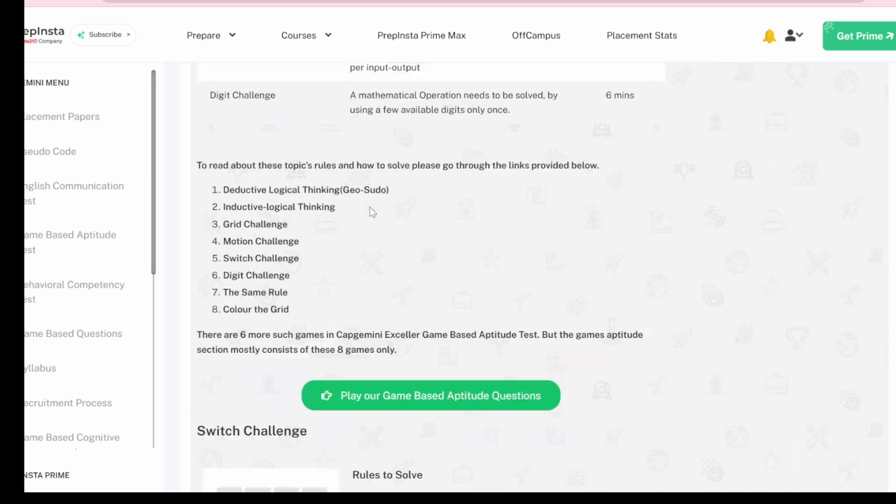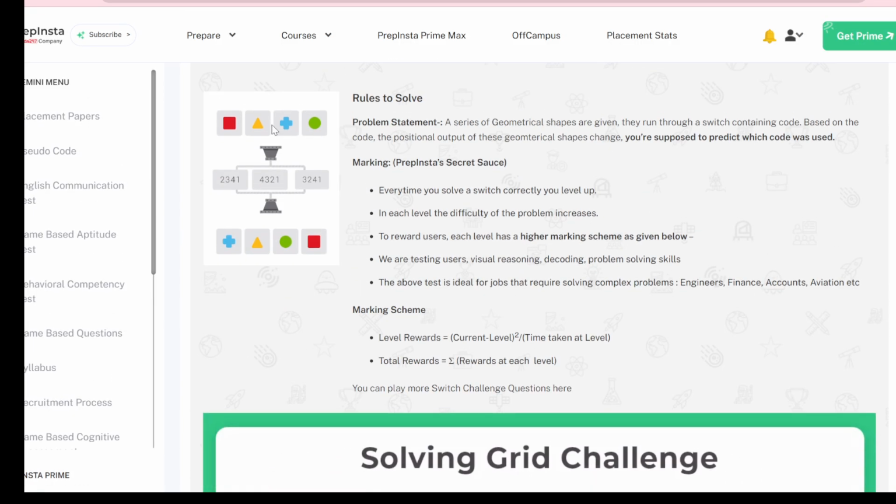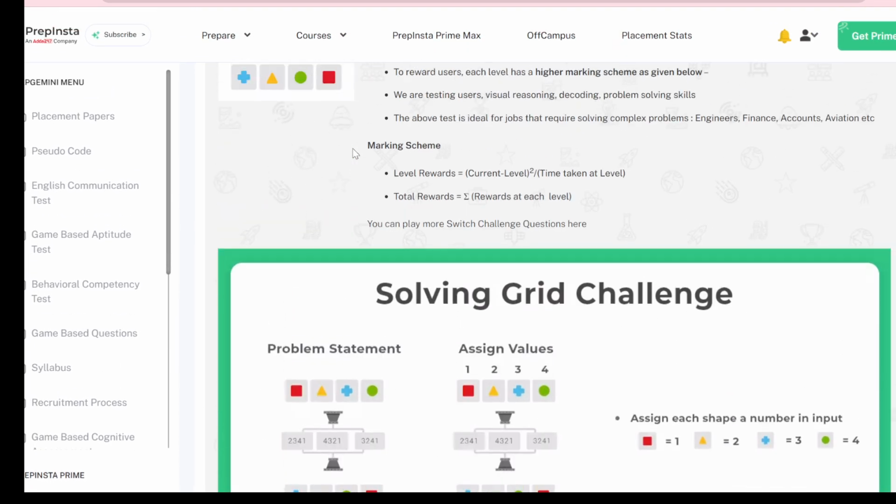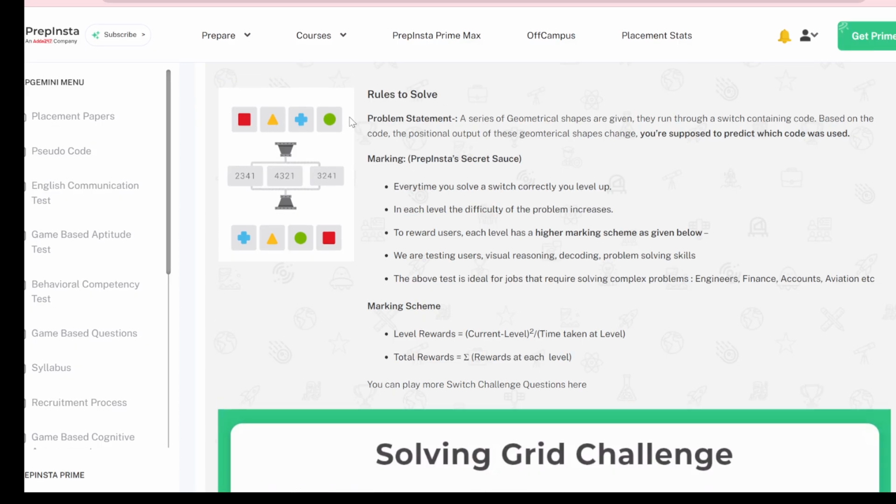So the first challenge we will see is the switch challenge. So what is the switch challenge? There will be different types of symbols, and you have to switch them, and whichever number appears, you have to tick that. So first of all, what you have to do is number every top symbol as 1, 2, 3, 4. So our rectangle will be 1, the triangle will be 2, plus will be 3, and circle will be 4.